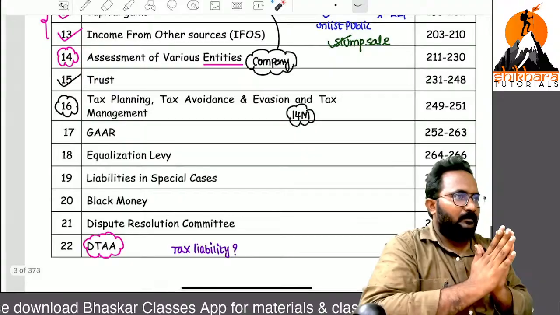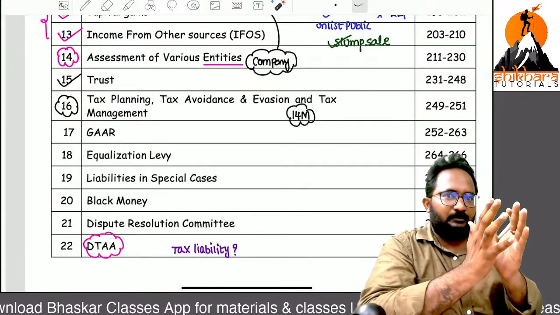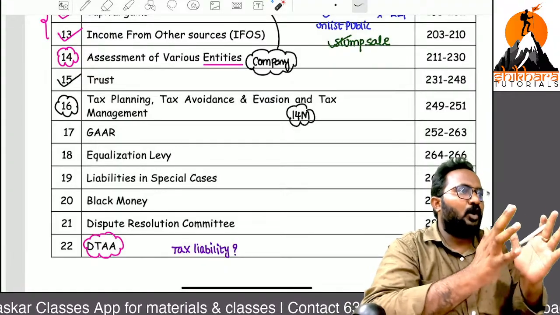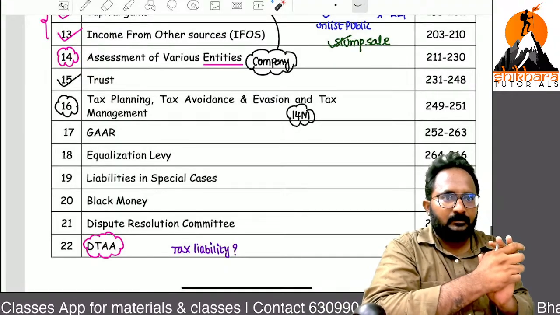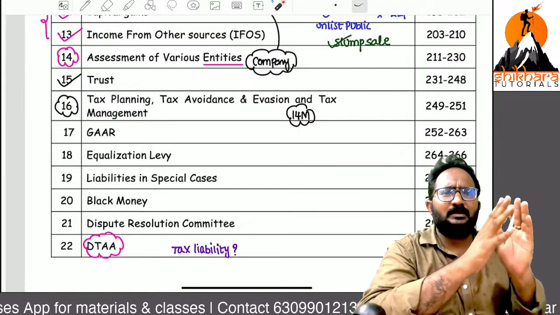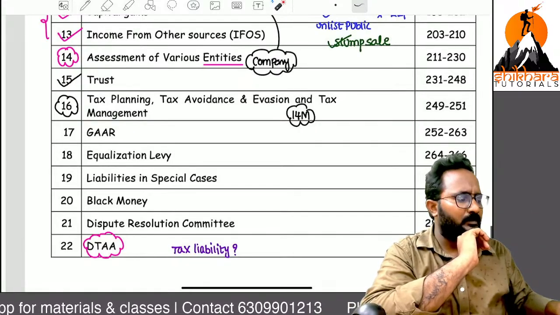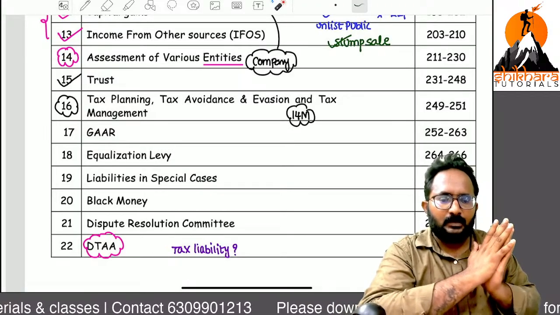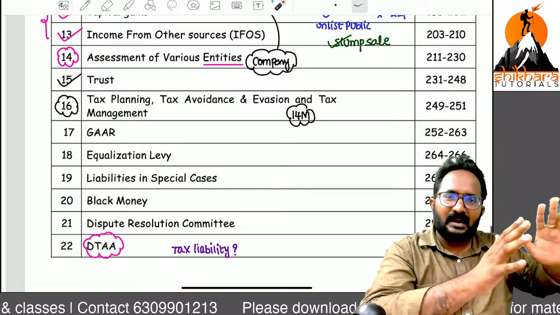Sir, I will give you an example, ma'am. One person has an investment of 50 lakh rupees. They want to start a business, but they don't have any idea about the nature of the business. Can you give any plan? That is only a tax plan. Sir, they have a 50 lakh investment.